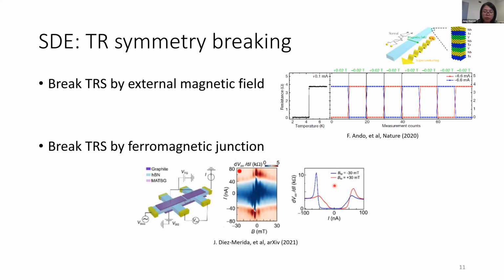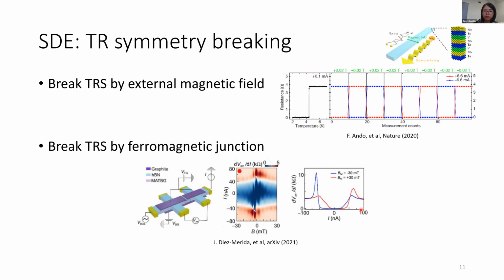And the required time reversal symmetry breaking can be achieved by either applying an external magnetic field, like in this case, or by tuning the weak link in the Josephson junction into a ferromagnetic state, like in this example.